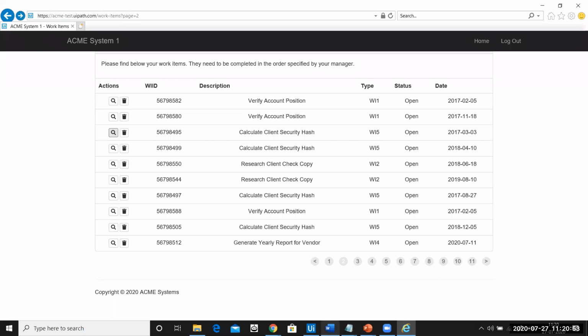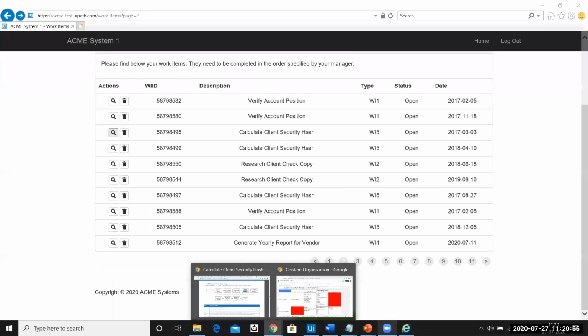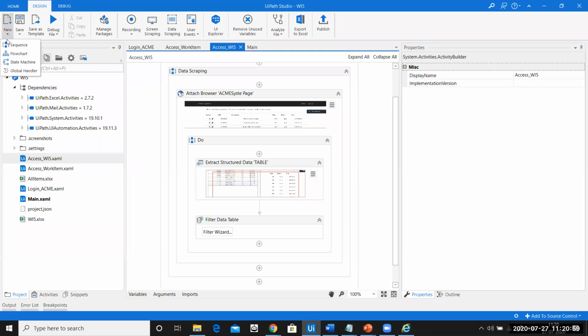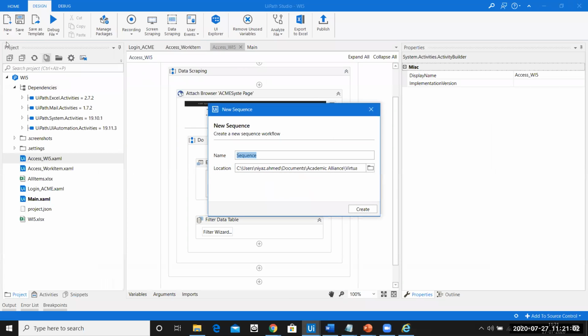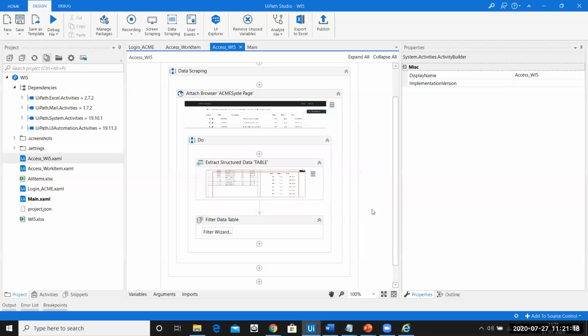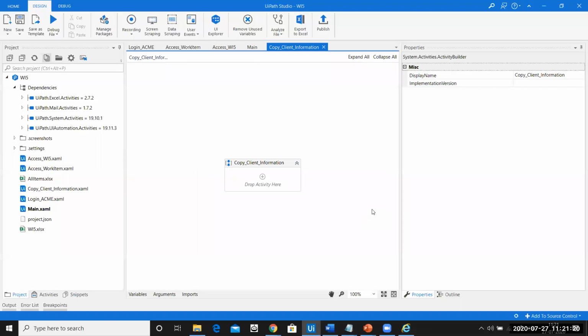So I'll have to first copy the client information. So ideally for that, I'll have to make a sequence. Let me name the sequence as copy client information. There you go. I'll just create it.